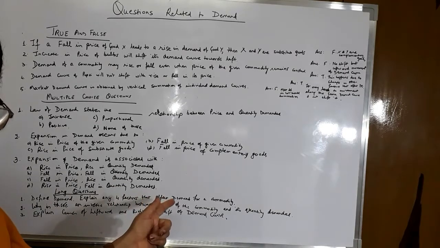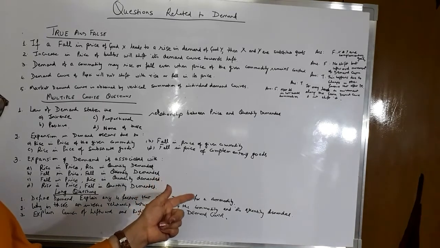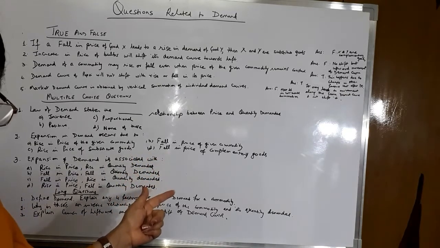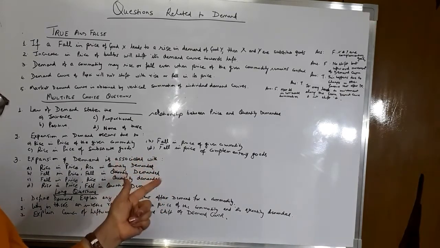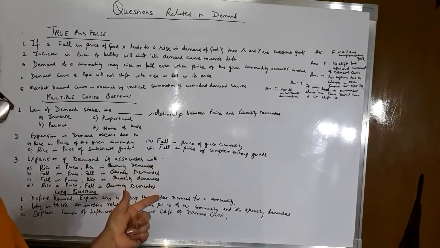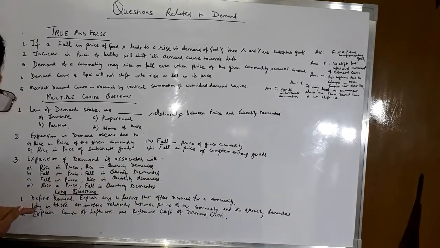And you have to do the 4 factors that affect demand. That is price of the commodity. Number 1, prices of related goods. Number 2, incomes of the consumers. Number 3 and number 4, taste and preferences of the consumers.